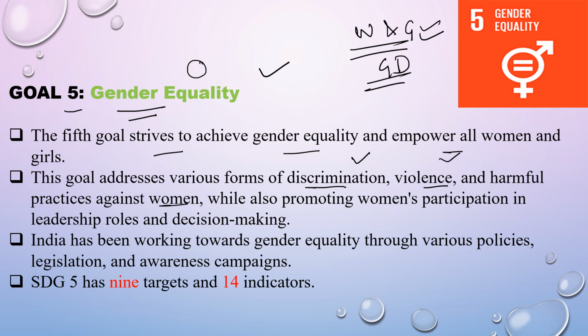So this goal basically focuses on the abolishment of the processes which are hindering women's growth. So this includes discrimination, violence, and harmful practices against women, while also promoting women's participation in leadership roles and decision making. India has been working towards gender equality through policies, legislation, and awareness campaigns. So this SDG has 9 targets with 14 indicators.